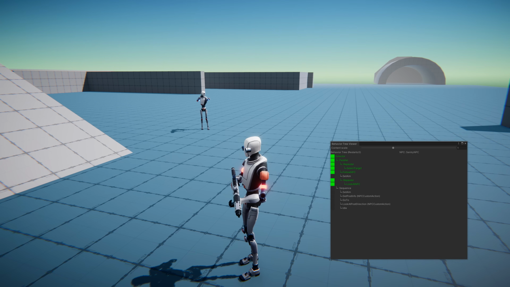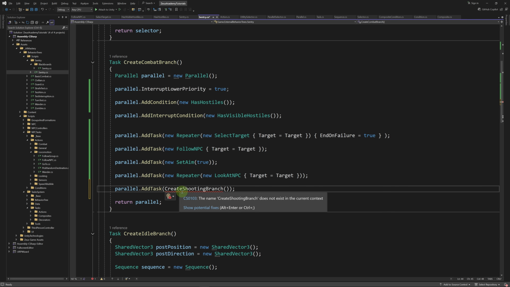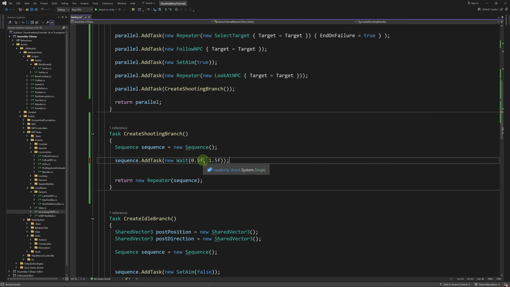Now let's add shooting. So let's do this cleanly. Let's add a task. Let's use a method called create shooting branch. So for the shooting branch, we'll create a sequence and we'll return a new repeater with that sequence as child. We want the NPC to fire in bursts, but first he's going to hesitate a little bit. So we're going to add a wait action here. He's going to wait between 0.5 and 1.5 seconds.